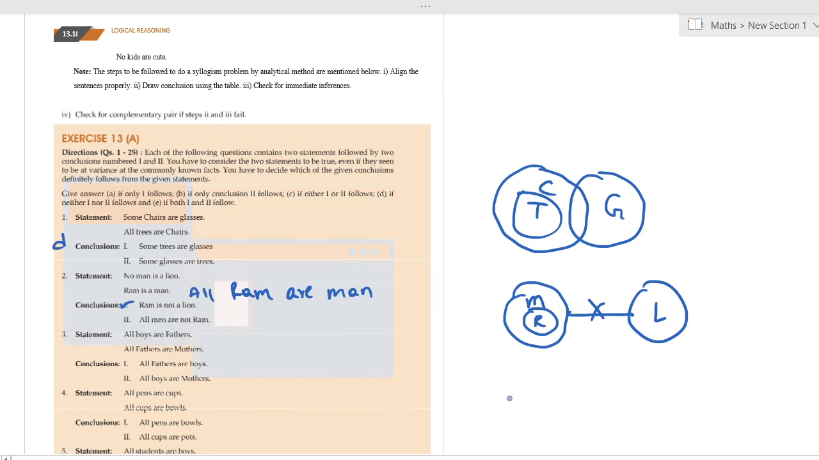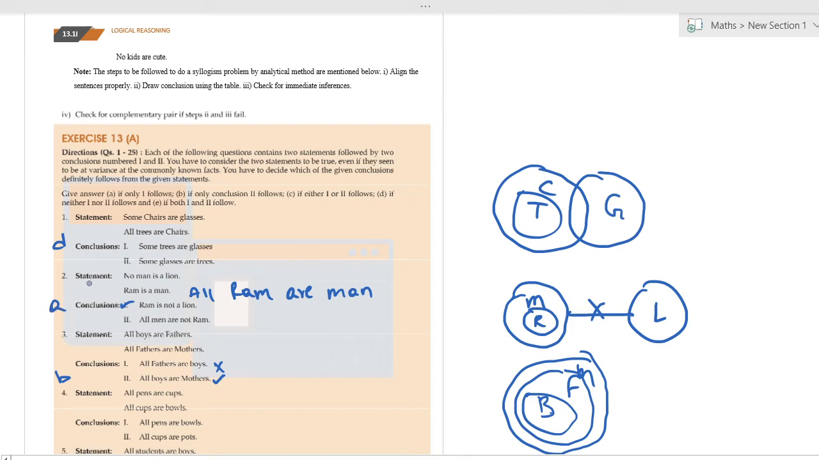All boys are fathers. All fathers are mothers. This is how it would be. All fathers are boys. Let's say all fathers are boys. This is wrong. We cannot take it. All boys are mothers. Yes, because all the boys are inside mothers only. Then all boys are mothers. Correct. So answer will be B.